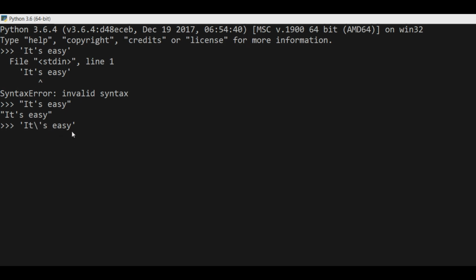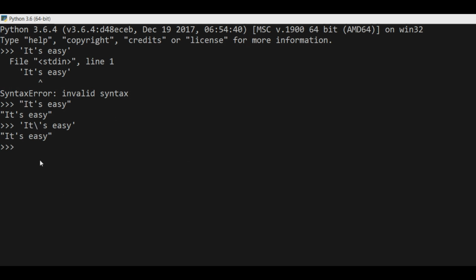Okay, now we will hit enter. As you can see, we get the output. Earlier we got an error of invalid syntax because this is a single quote. Here we use the single quote with the backslash, and earlier we used double quotes.